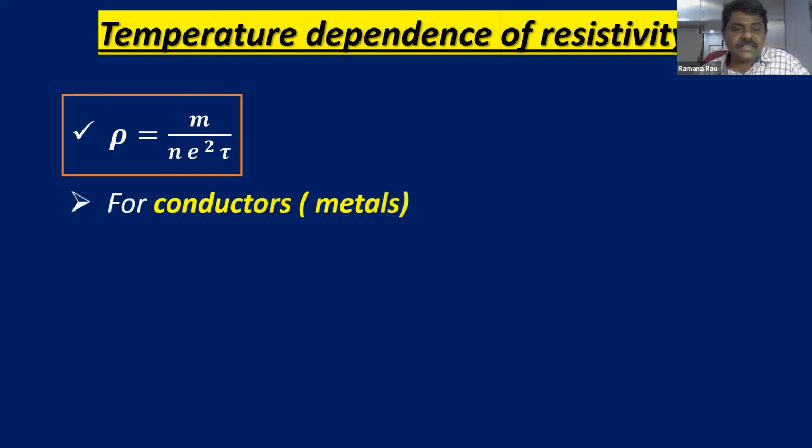Now for conductors, first we will see how resistivity depends on temperature, especially in the case of metals. For metals, n is approximately constant. What is n? n is the number of electrons per unit volume.